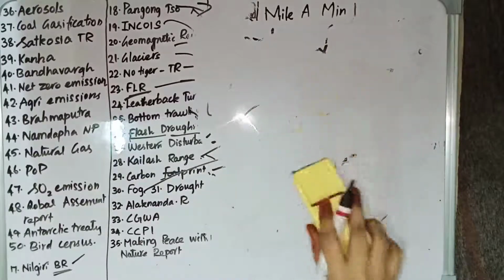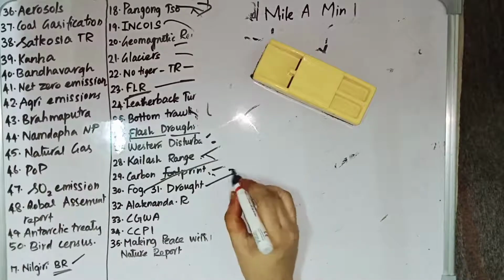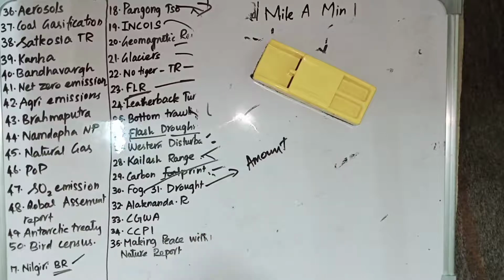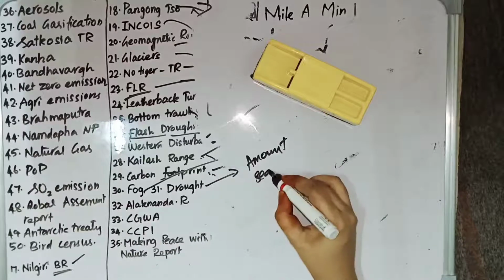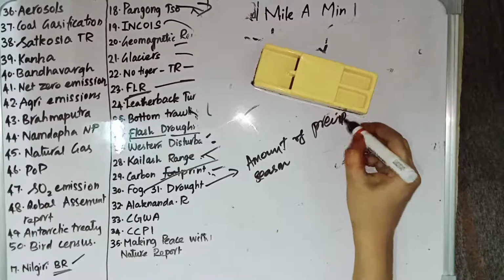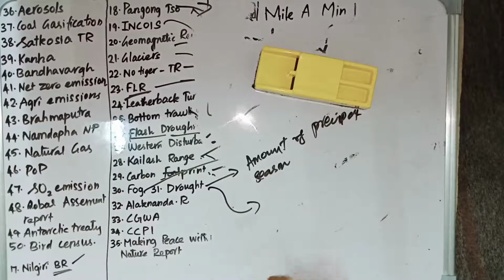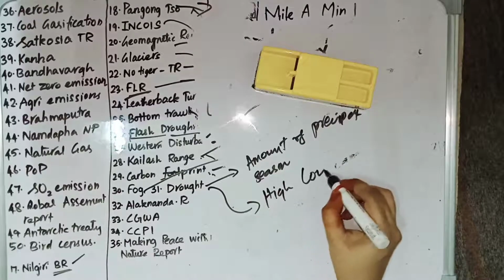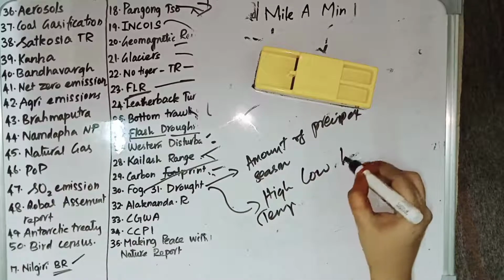And then we have drought. Drought is a consequence of natural reduction in the amount of precipitation over an extended period of time, usually a season or more. So if the amount of precipitation is reduced for a season or more, it is called drought. And drought is often associated with high temperature and low humidity.